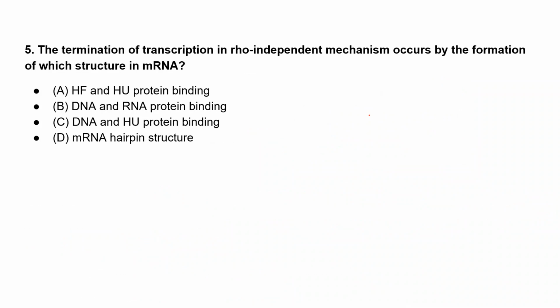The termination of transcription in the rho independent mechanism occurs by the formation of which structure in mRNA? We know that termination of transcription is basically of two types: one is rho dependent and another is rho independent mechanism.